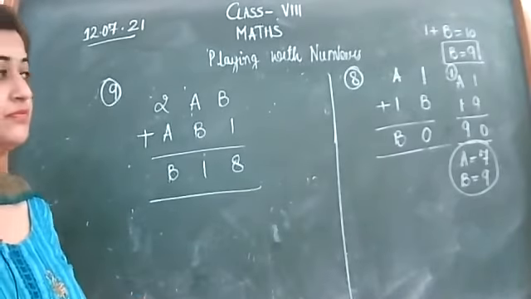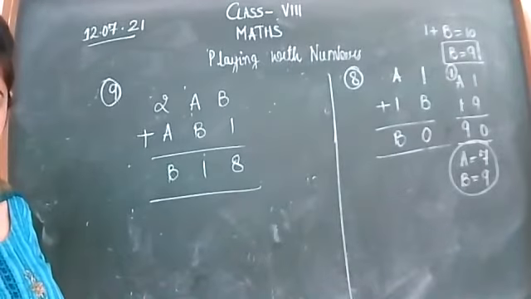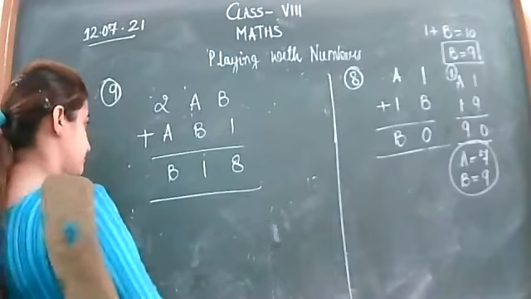Yes, Ananya. Ma'am, the value of A is 4 and the value of B is 7.